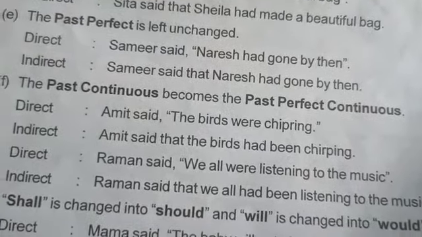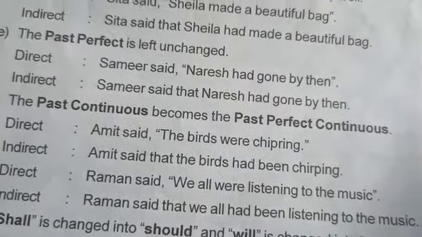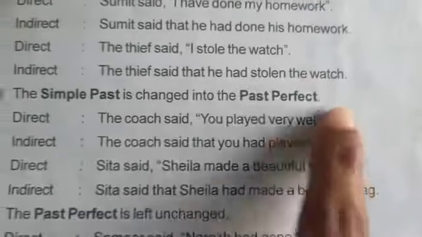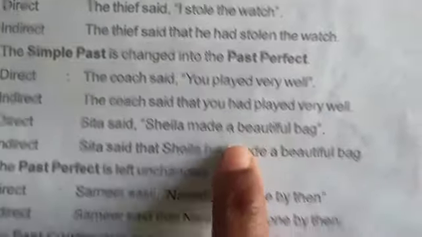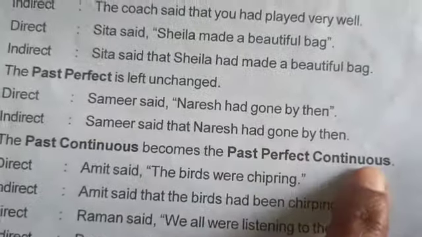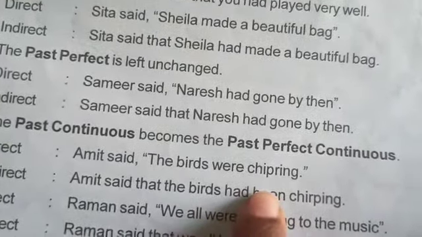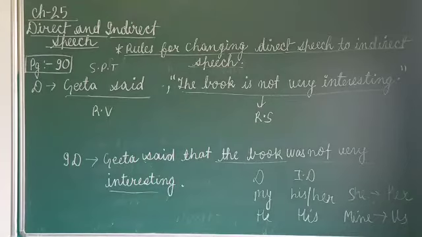So Amit said that the birds had been. In past perfect we write only had, whereas in past perfect continuous we write had been. Okay, so these small things you can see and understand by looking at the example. And this last rule I have already told you, shall will change to should and will change to would.